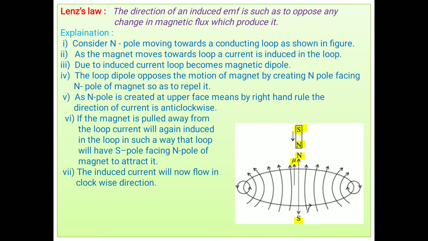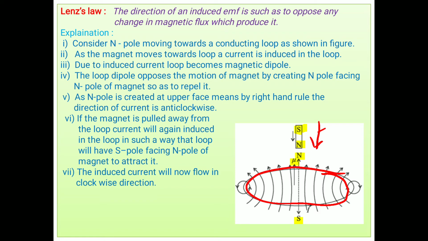This definition is not given in your book. This definition is included from the old books. Thereafter, we go through the explanation. Consider an N pole moving towards a conducting loop as shown in the figure. Look here, this is the loop, and here an N pole of the magnet is facing it. This magnet is falling toward the closed loop.